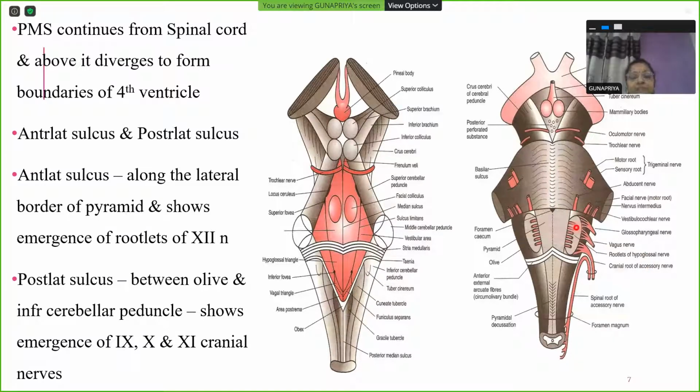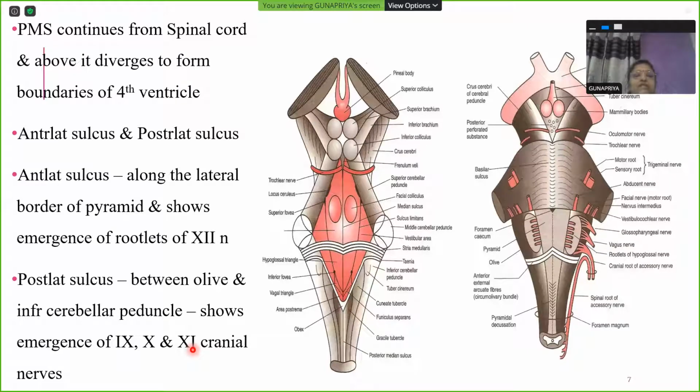Followed by, you have the olive. Between the anterolateral sulcus and the posterolateral sulcus, you have the olive, a small elevation. The underlying structure there is the inferior olivary nucleus. And beyond the olive, through the posterolateral sulcus, you have the emergence of rootlets of 9, 10, 11 cranial nerves.